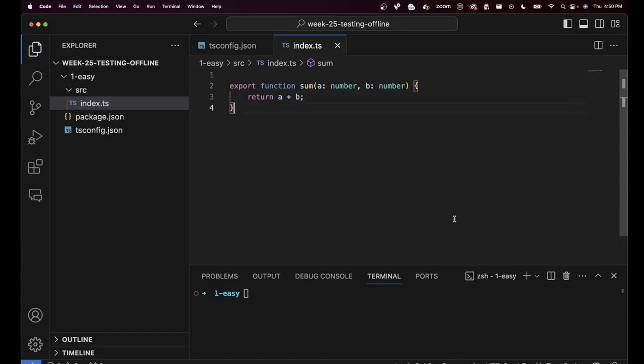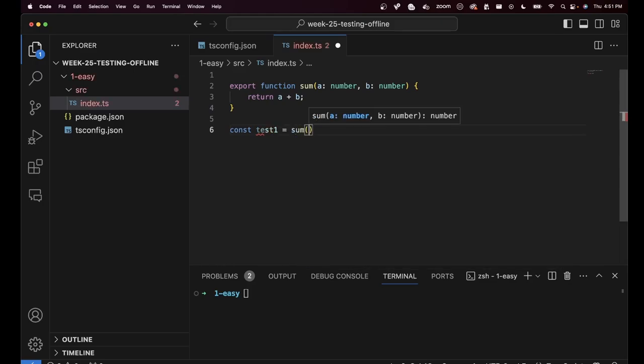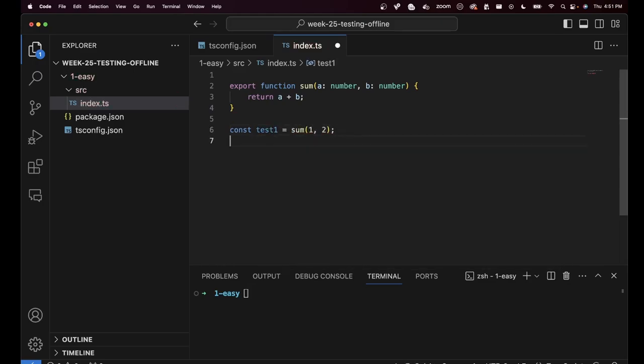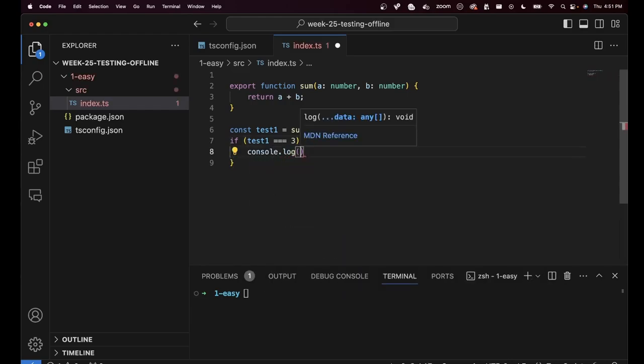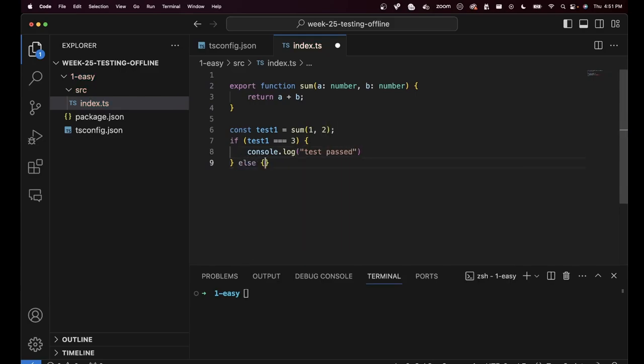By looking at it, you can yourself tell that this function does what it's supposed to do. There is nothing wrong in it. But how do you test it? You might say, Kirat, I will test it like this: const test1 equal to sum(1, 2), and then console.log, or something like this maybe. If test1 equal to 3, then console.log test passed, else test failed.